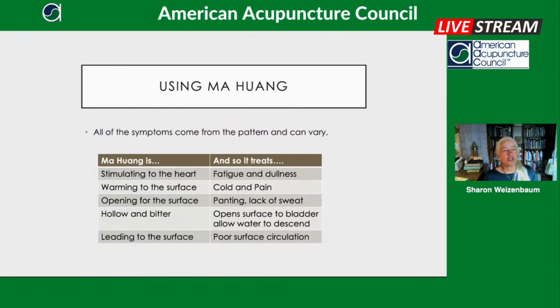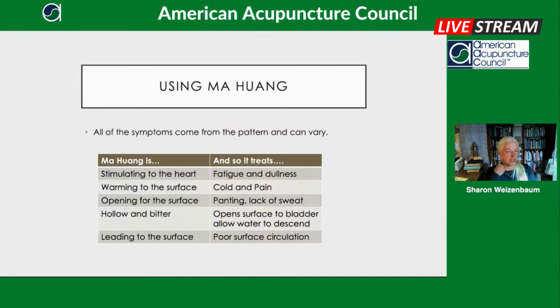Okay, so when we're using Ma Huang, all the symptoms come from the pattern and they can vary a lot. Ma Huang is very stimulating to the heart. So it treats the opposite of that, where you feel fatigue and dullness. With the Ma Huang Tong pattern, you want to go to bed and just curl up and sleep.